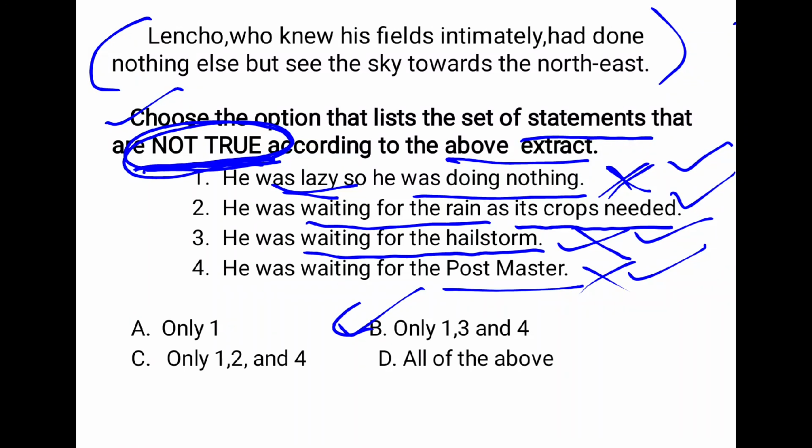These are the statements which are not true. So the answer will be only 1, 3 and 4. I think all of you understood the question and its answer. Now let's move to the next question.